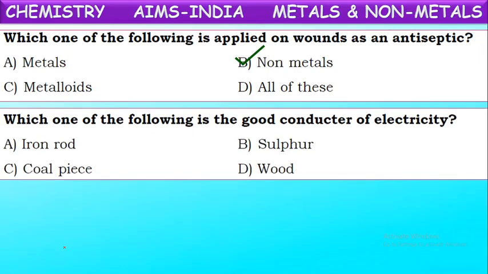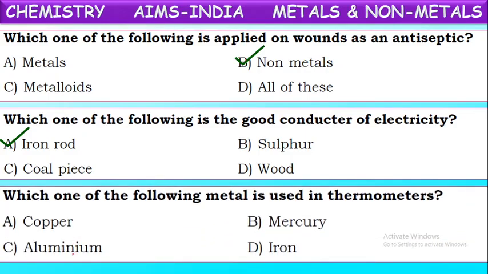Next, which one of the following is a good conductor of electricity? Generally, which are good conductors? Metals are good conductors of electricity. Out of these, which is a metal? Yes, iron rod. Iron is a good conductor of electricity as it is a metal, whereas the remaining are poor conductors of electricity.